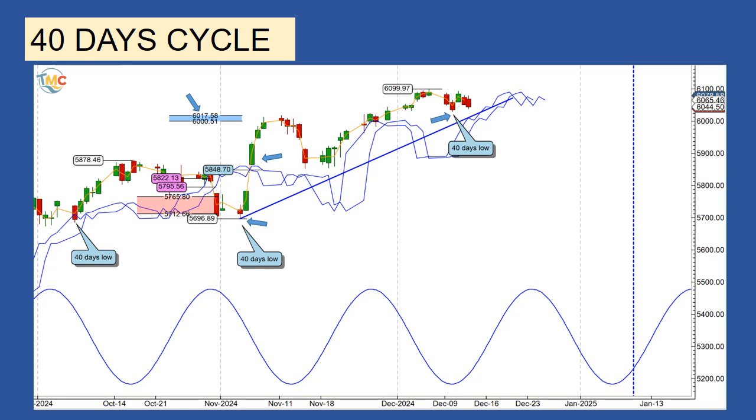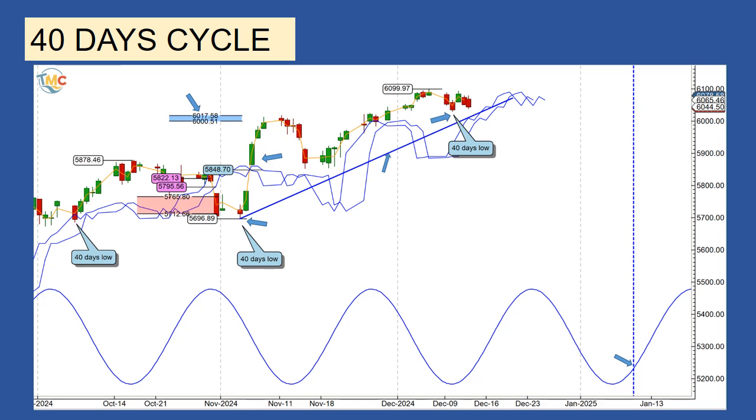The next 40-day low is expected around January 11th or 13th, the blue vertical dashed line. Assuming December 10th was the 40-day low, I drew the 40-day cycle trend line, the blue line on the chart. With this trend line we will be able to identify when the next 80-day peak will form, when the S&P 500 will cross below. Since we expect the 20-week low soon, when this happens, we can expect a sharp decline. The success rate trading the 40-day cycle is 90%.